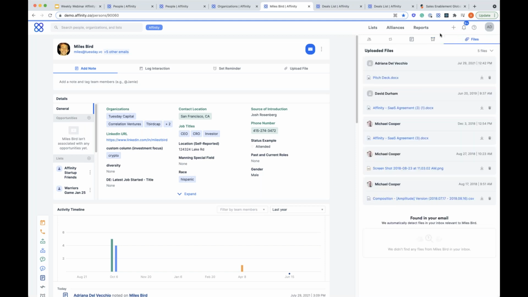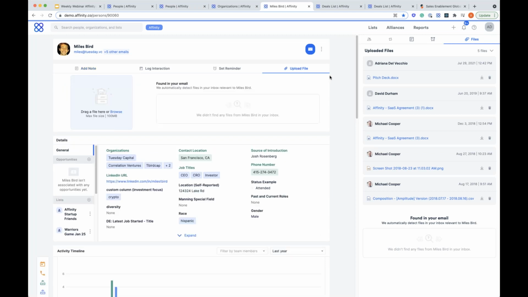And then files. So we actually will automatically surface any files that are found in email attachments. So we'll do that first initial lift for you. So you can see, oh, hey, I've sent these files back and forth with Miles. You can share them with the rest of your team in this uploaded files section. And you can always upload a file manually as well if maybe you have something you want to add to this profile. So that lives here as this repository for that information.